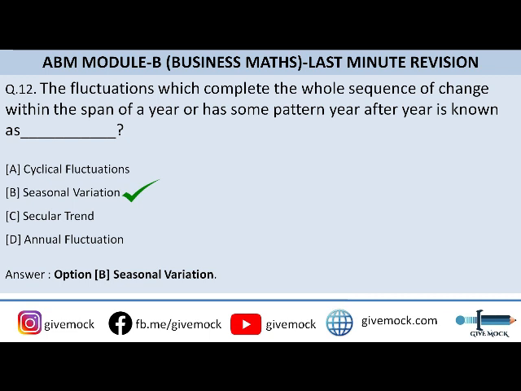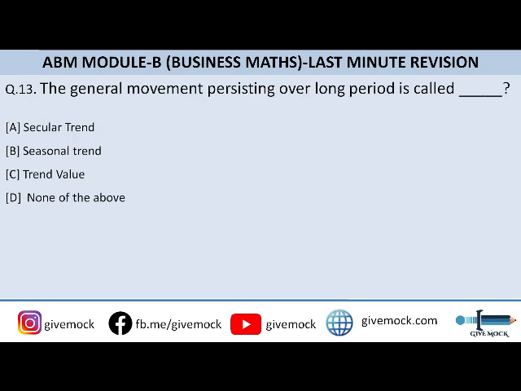Okay, question number 13. The general movement persisting over a long period is called. So you can go through the options here. Option A is secular trend, option B is seasonal trend, option C is trend value, and option D is none of the above. So the correct answer to this question is option A, that is secular trend. Let's move on to question number 14.